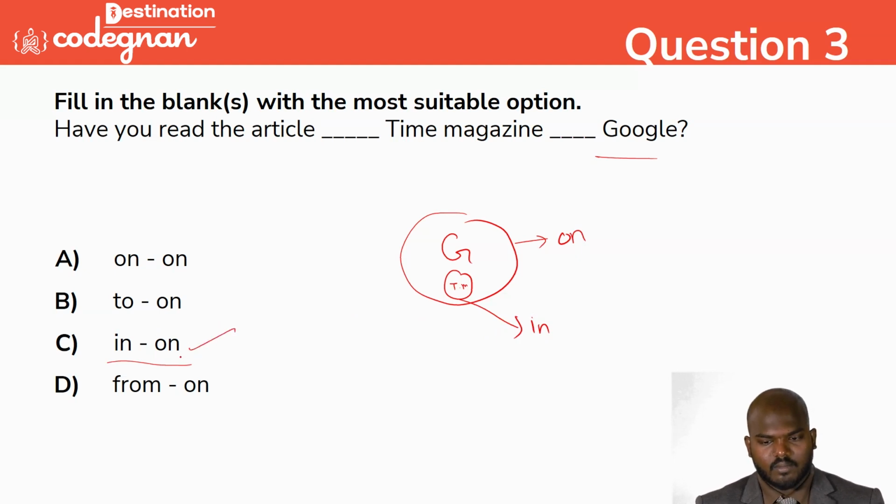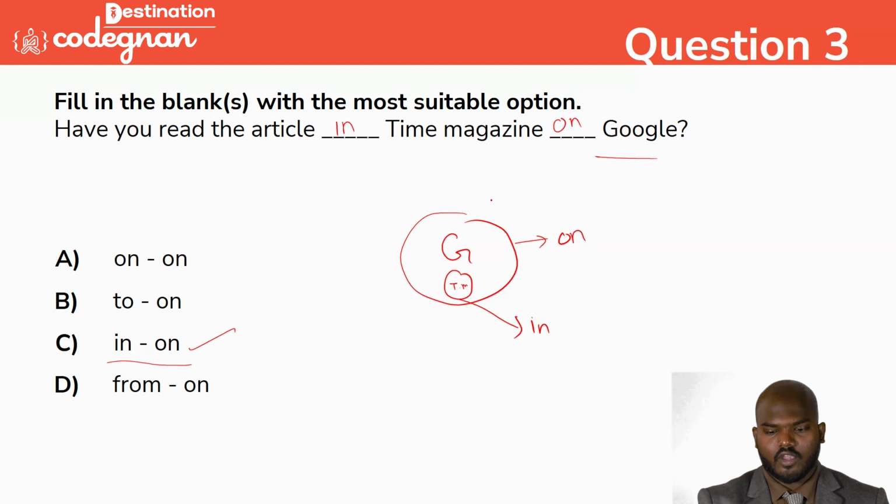So we can say that. Have you read the article in Time Magazine on Google? Okay, Google is a big platform. So in the big platform, Time Magazine is one of them. So that you're specifying that. So that we are using the "in".